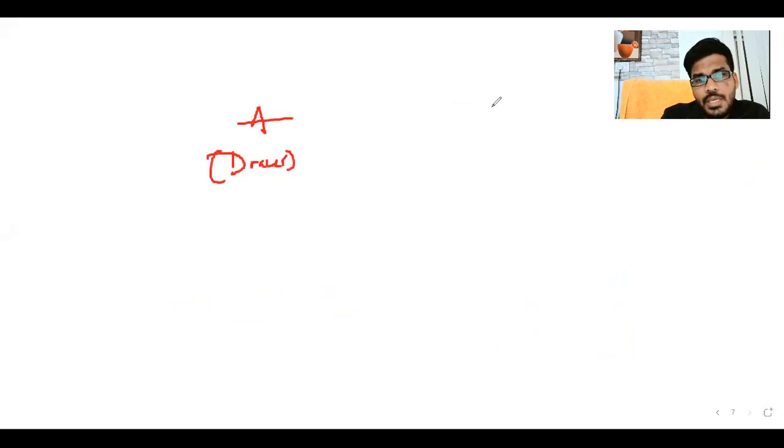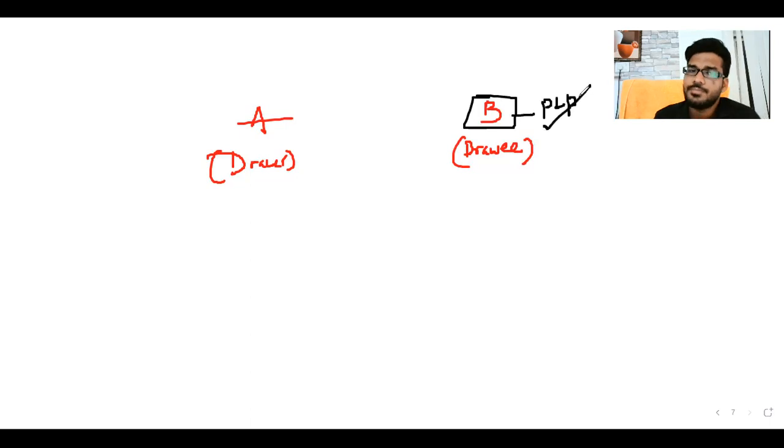Okay, next. One more important example for discharge of instrument. Listen carefully. A is the drawer and B is the drawee. Then B is the primary liable party.